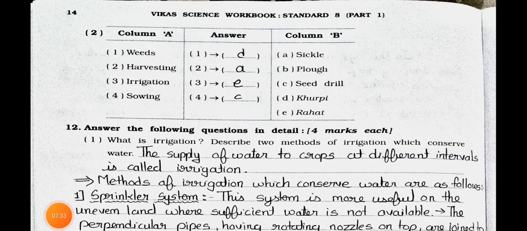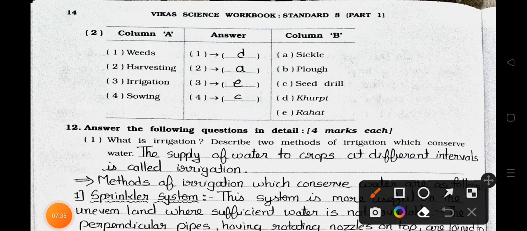Now we will see the number 2. First of all, we will see column A. Number 1 weeds, number 2 harvesting, number 3 irrigation and number 4 sowing. Column B, A sickle, B plow, C seed drill, D khurpi and E rahat. Now see the number 1 weeds match with D khurpi. Number 2 harvesting matches with A sickle. Number 3 irrigation matches with E rahat. And number 4 sowing matches with C seed drill.